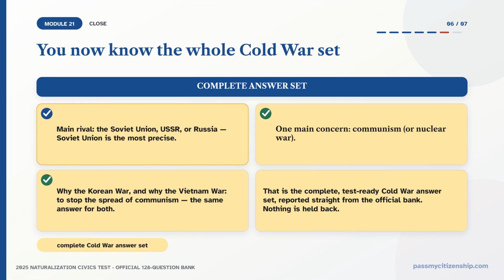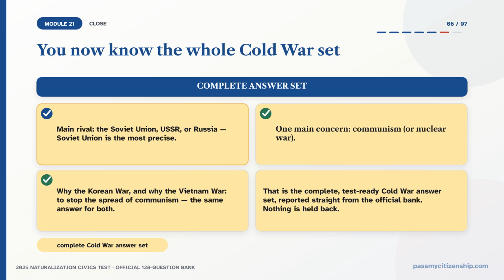Here is the whole set. Main rival, the Soviet Union, USSR or Russia. Soviet Union is the most precise. One main concern, communism or nuclear war. Why the Korean War? And why the Vietnam War? To stop the spread of communism. The same answer for both. That is the complete, test-ready Cold War answer set, reported straight from the official bank.